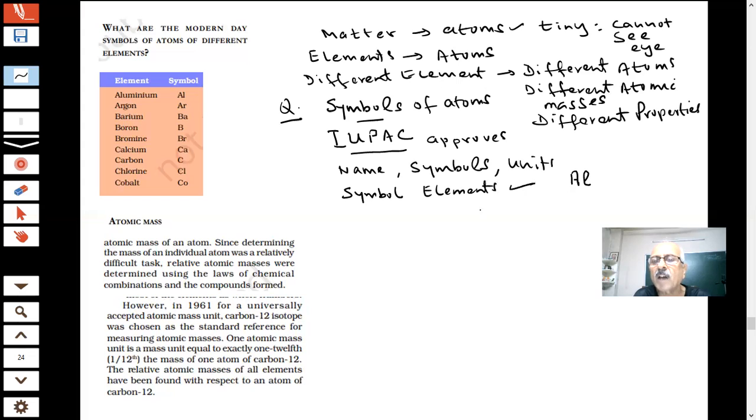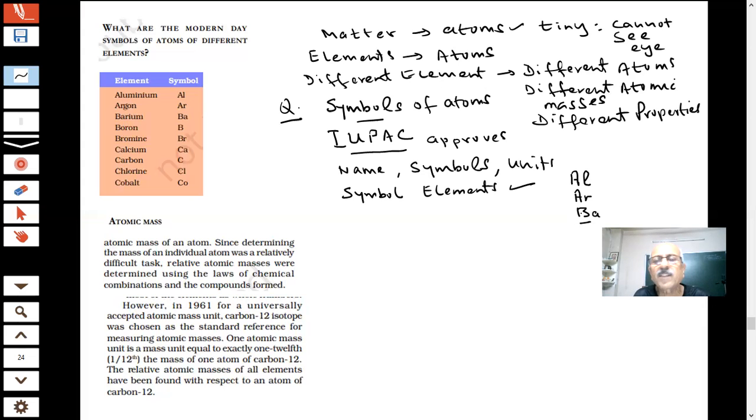If I say argon, argon is an inert gas, and a very small amount is present in the air also. How do we represent argon? Capital A and then small r. This is aluminium. What is the name of this? Ba. Tell me, what is Ba? Students, what is Ba? B is capital, a is small.